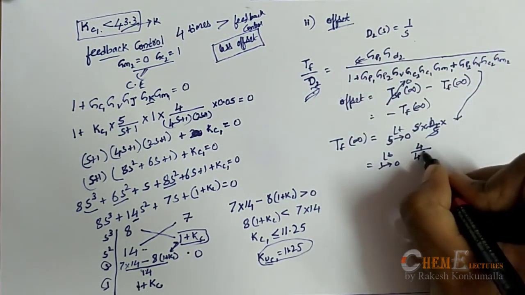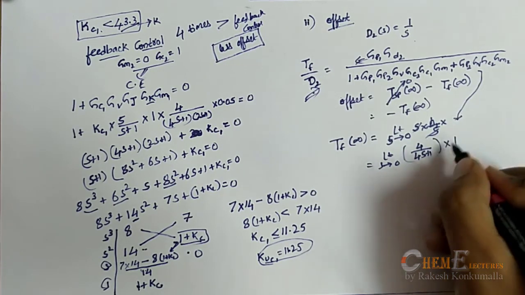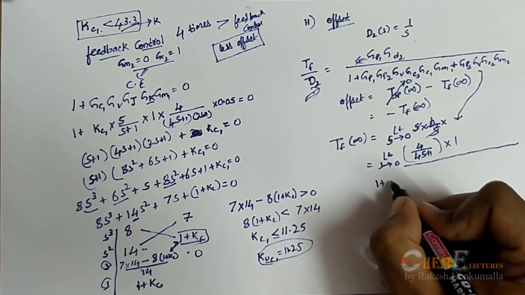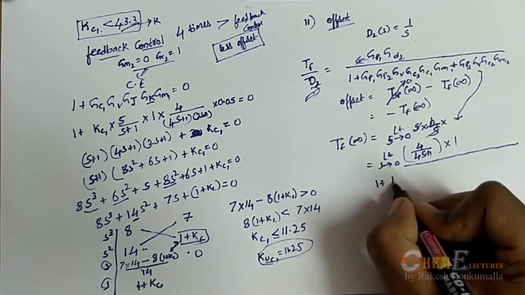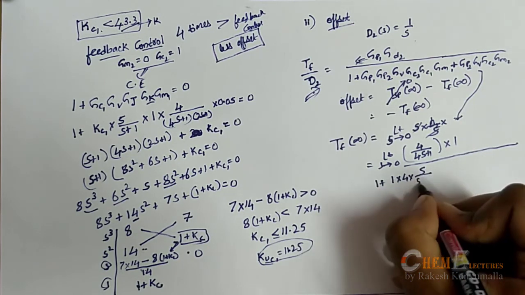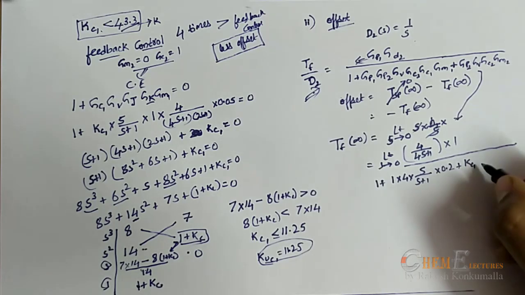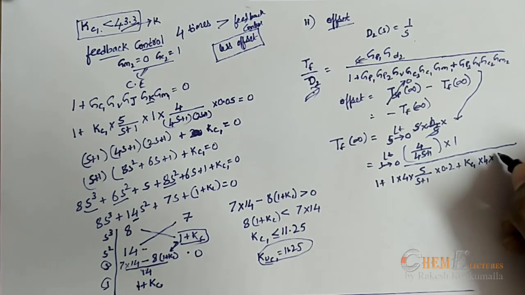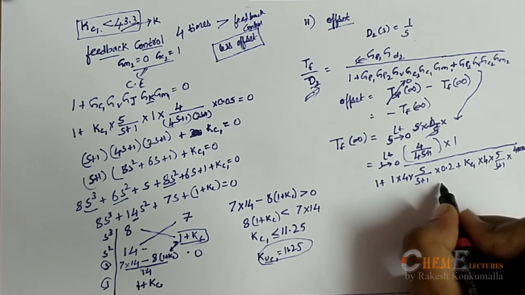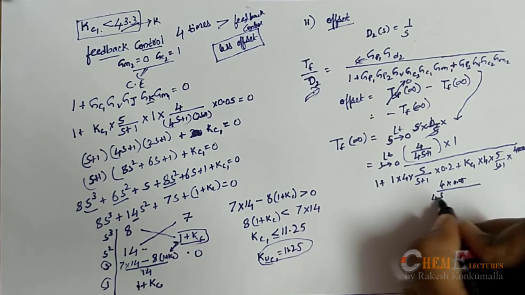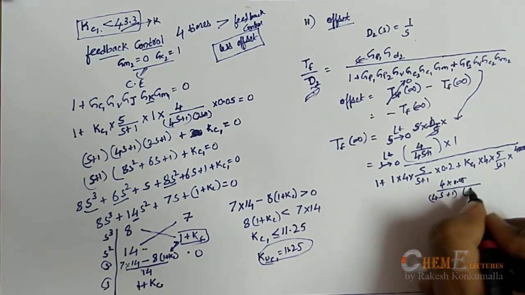4 by 4s plus 1 into 1 divided by lengthy equation, 1 plus 1 into 4 into 5 by s plus 1 into 0.2 plus Kc1 into 4 into 5 by s plus 1 into 4 into 0.05 divided by 4s plus 1 into 2s plus 1.